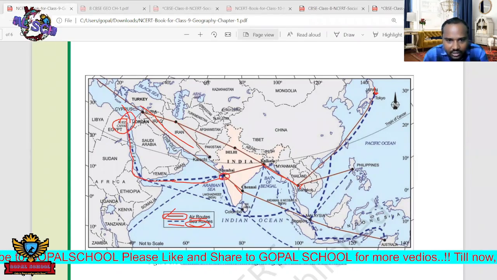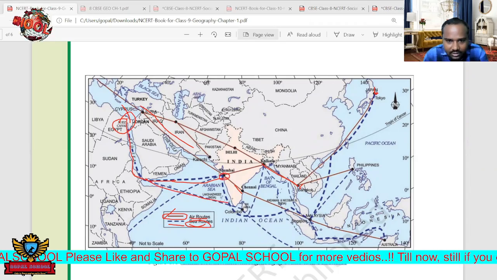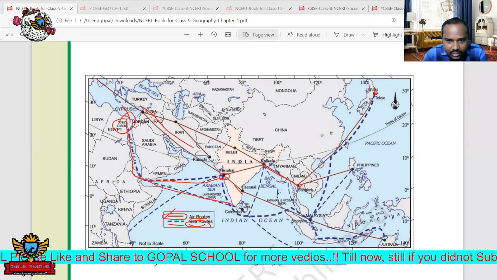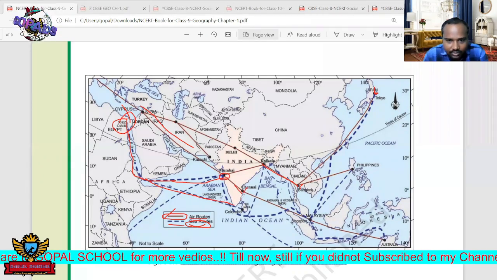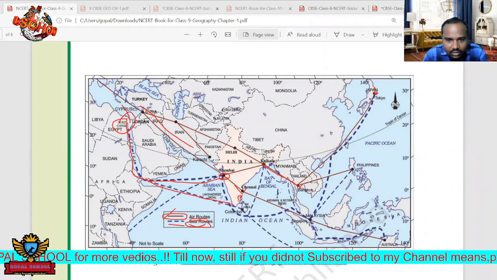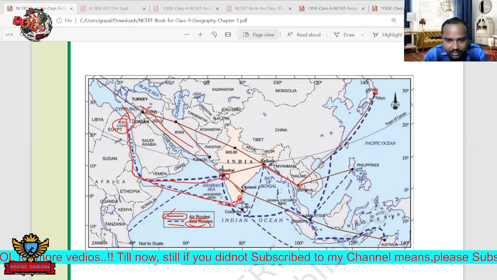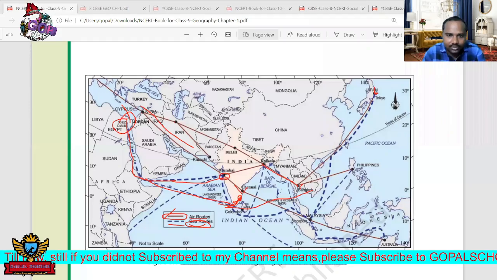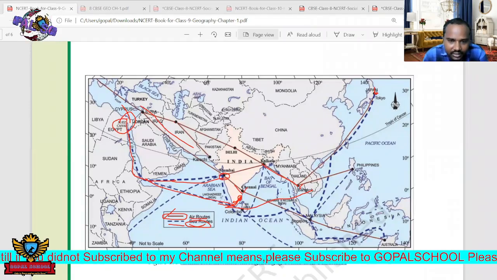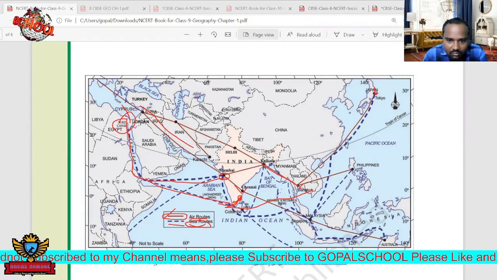They may reach India, and sometimes if they want to pass, they can pass like this. Here also Chennai is present, not here. They are going to stay some time here, and once again they are going to pass to other places. So what we can tell is that India is present on a highway of trade and commerce.